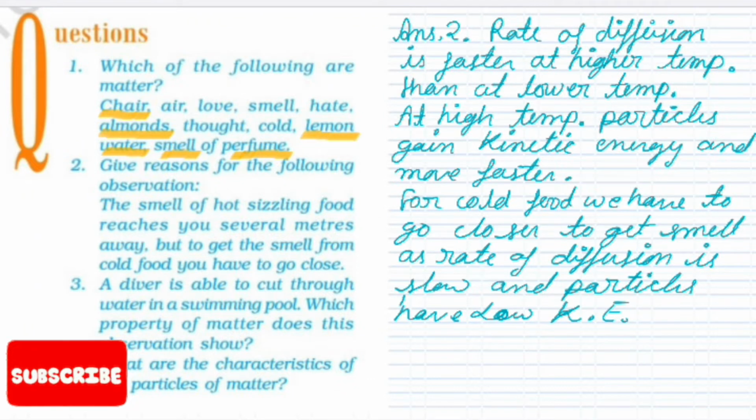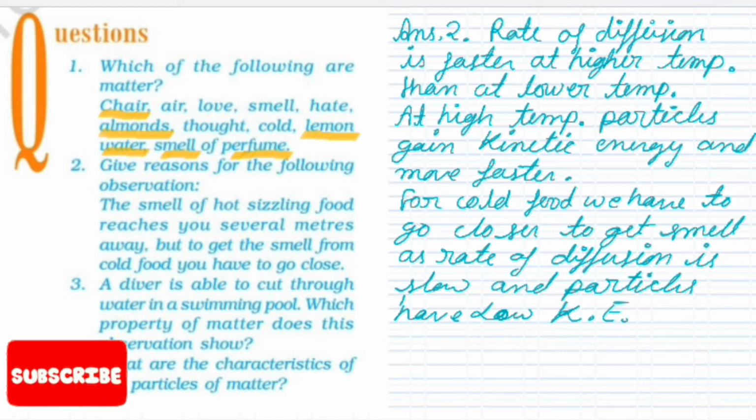We have completed the first chapter of science, class 9th, which is Matter in Our Surroundings. Today we are going to solve the in-text questions and exercise solutions of the same chapter. Please open your textbook and take a pen and notebook with you. So students, first we are going to start with the in-text questions.